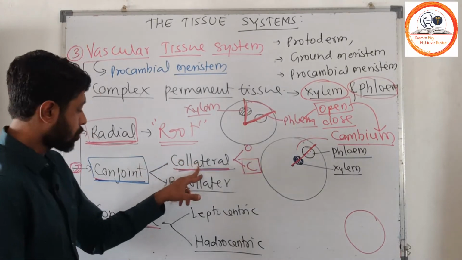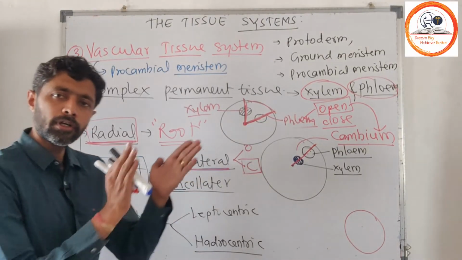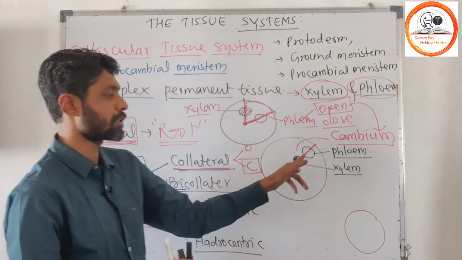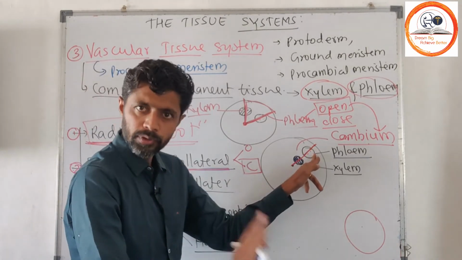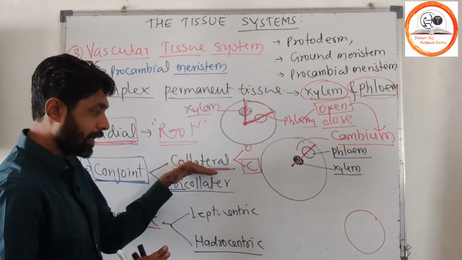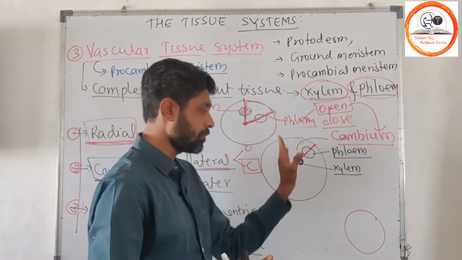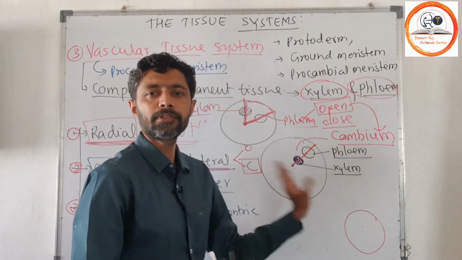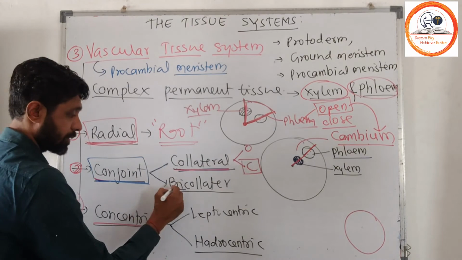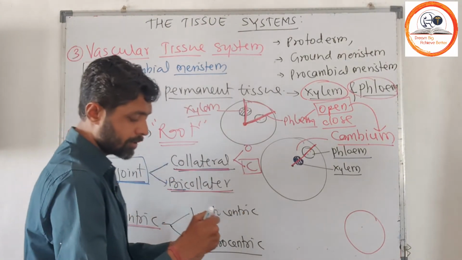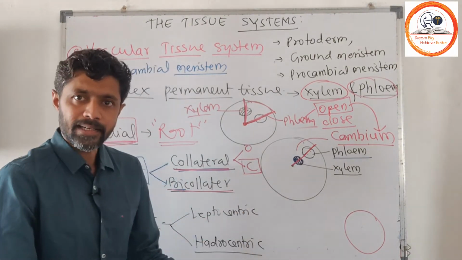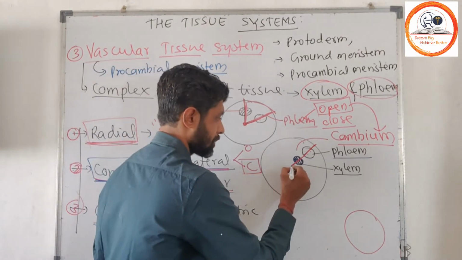So here in a collateral type of vascular bundle, there is phloem on only one adjacent side. In conjoint collateral, phloem is on the outer side and xylem is on the inner side. So the other type is bicollateral. Bicollateral means on both lateral sides of xylem there is phloem.